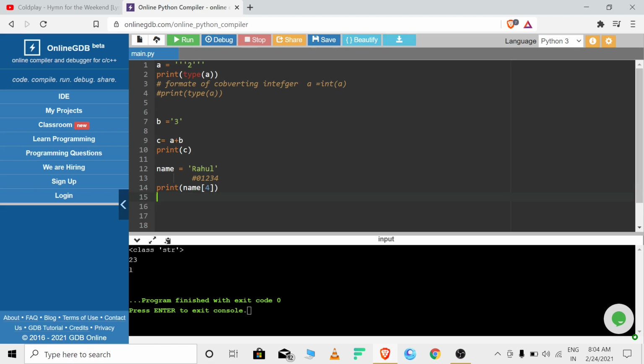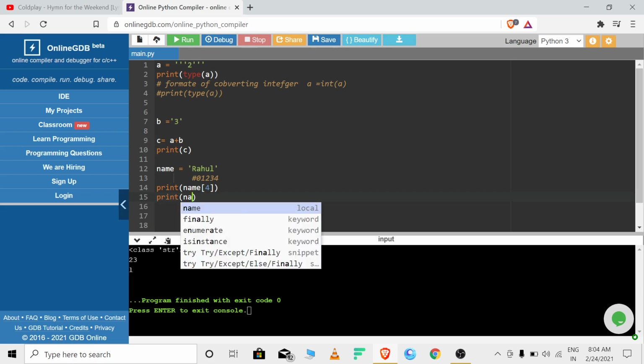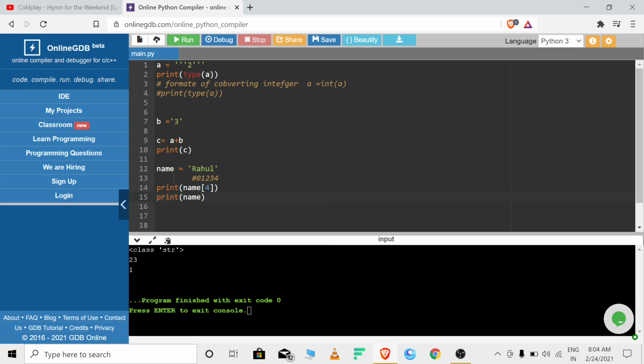Let's move to the next thing. I want to print a range of values. For example, I want to print HUL, meaning from 0, 1, 2 to 4. How can I print this? For example, print name, the variable in which the value is stored, and 0, 1, 2 is h, so I'll say 2 and then a colon, and then I can leave it blank.